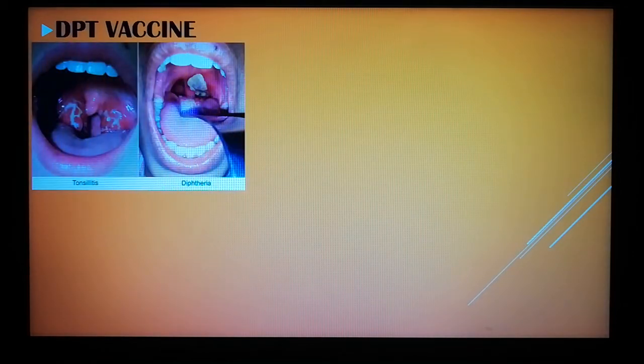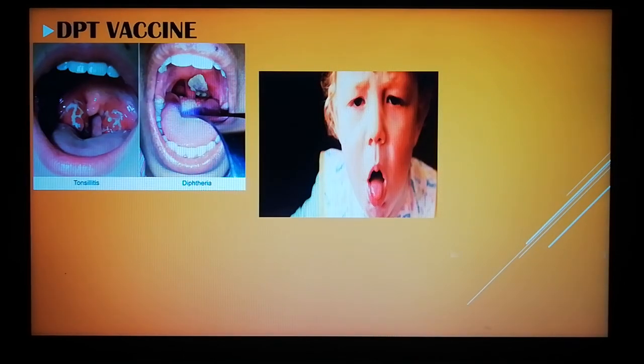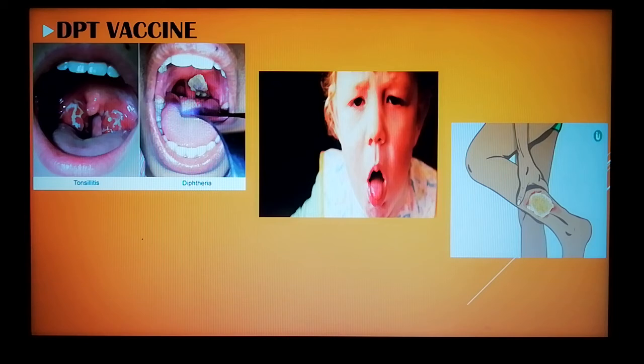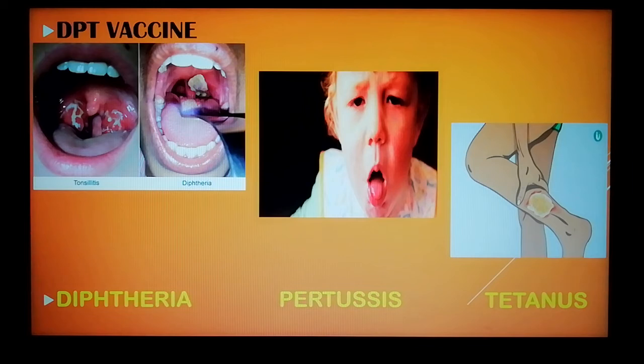Then there is the DPT vaccine, right? It prevents 3 diseases. One is diphtheria, another is pertussis, and the third one is tetanus. All right, so diphtheria, you can see that there are some white patches in the throat of a person when a person has diphtheria.